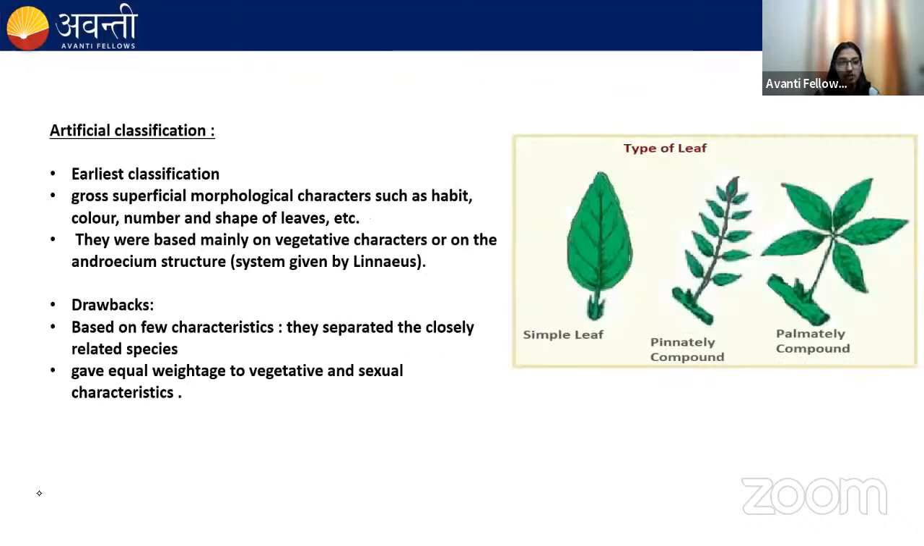So today we are going to discuss 3 classifications. There's the artificial classification, natural classification, and phylogenetic classification. Okay, so let's start with the first one. But before that, let me tell you what classification is. Classification is the grouping of organisms into certain categories on the basis of their characteristics.